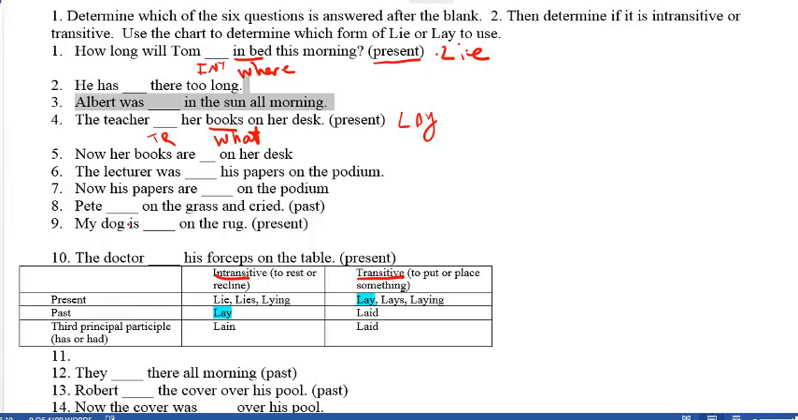Here's another one. My dog is blank on the rug. On the rug answers where. So the dog is resting. Also, it has to be an intransitive form, and it's the present tense. So my dog is lying on the rug.